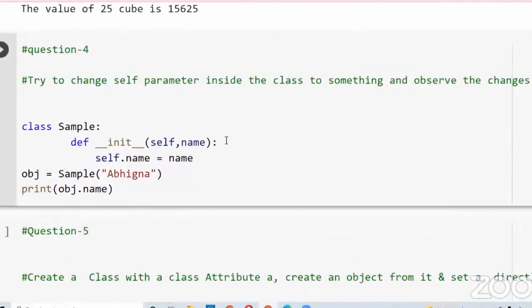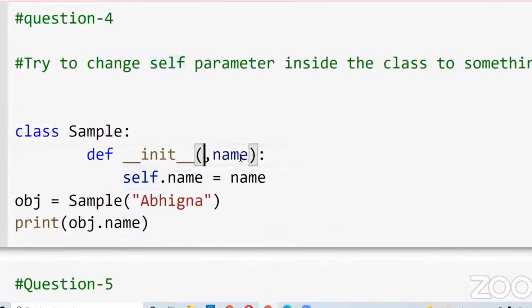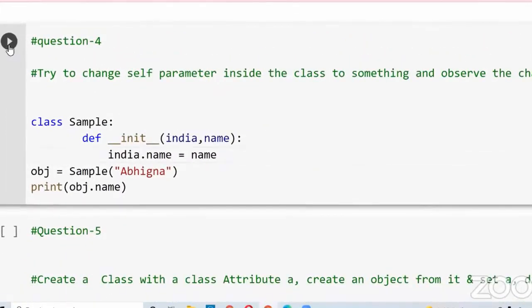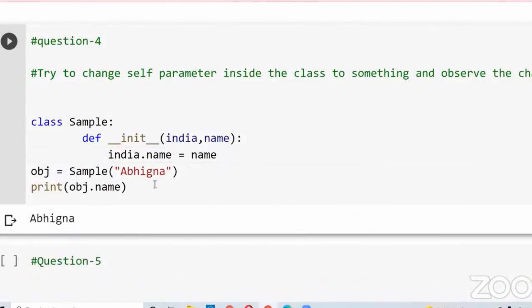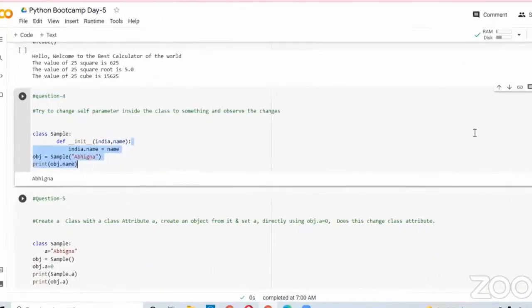See here, the question is to change self. Instead of self, if we place anything, will it give output or not? So instead of self, I'm giving something else. I'm giving India. Even so, it works, it will not give an error. So here also you should give India. If you run this, we got output. So even if you change the self parameter to something else, it works and does not give any error. But for good readability of the code, we prefer self as the first argument.